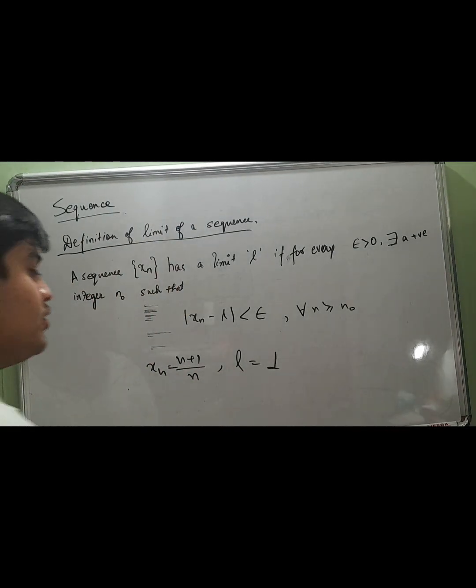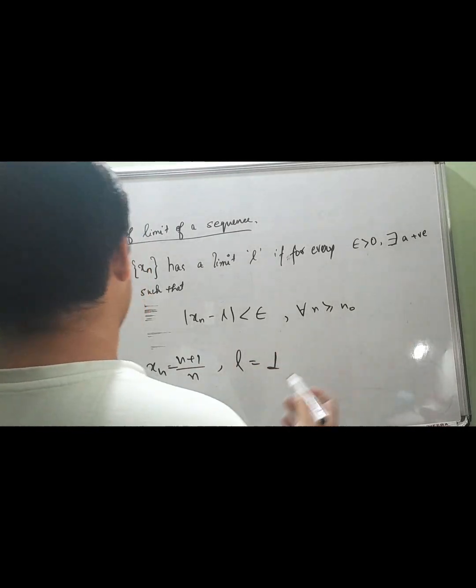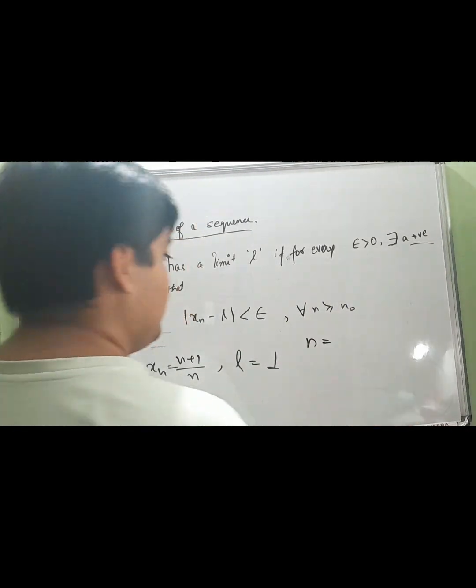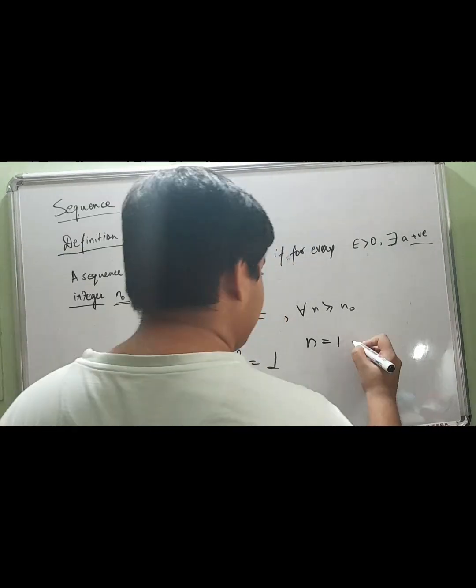Suppose we take n as a really large number. It should be a positive integer. Suppose we take n to be, say, 1 lakh, just for the sake of the example.